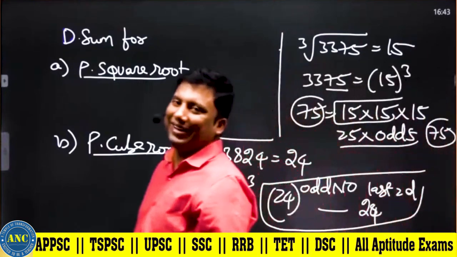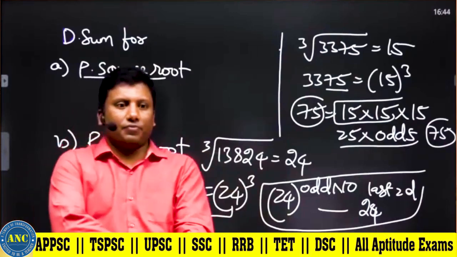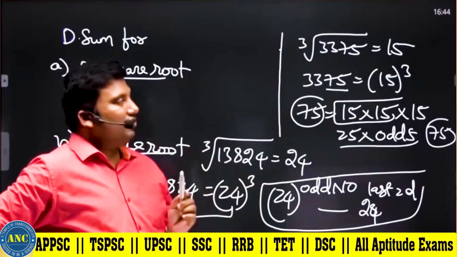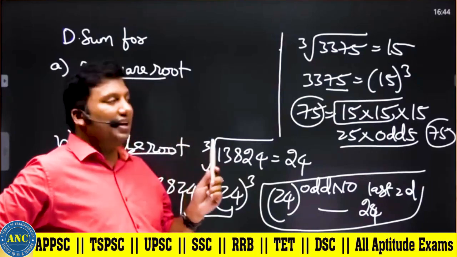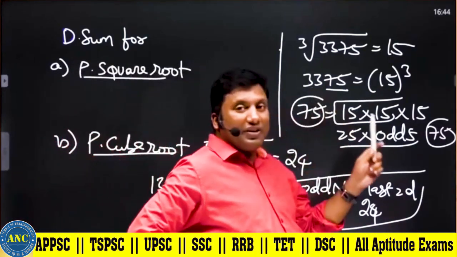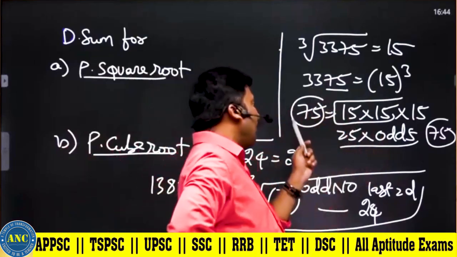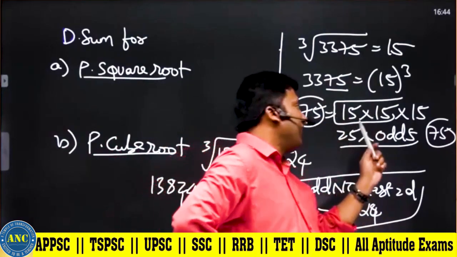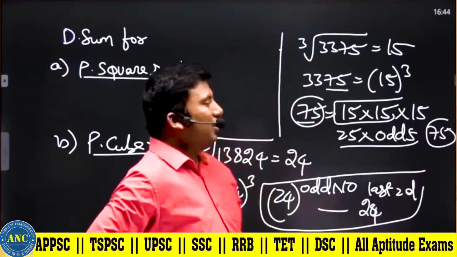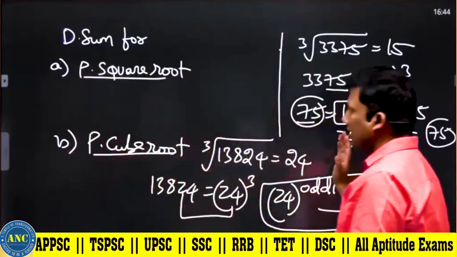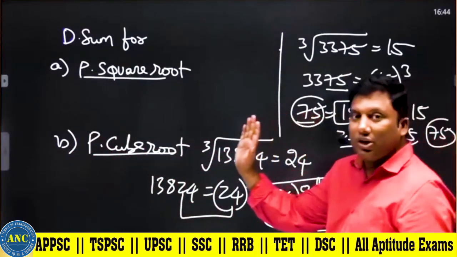I hope the idea is clear. Cube and the last 2 digits. The cube root of 3375: 3375 is equivalent to 15 whole cube, which is 15 into 15 into 15. Odd 5 into odd 5 is 25, and 25 into 15, even 5 into odd 5, so the last 2 digits are 75. This is for the cube root.